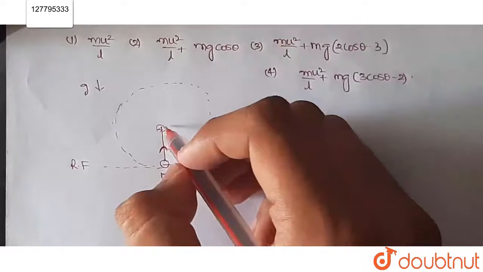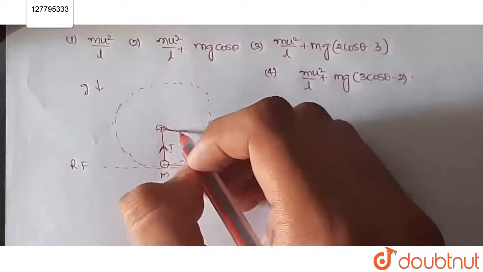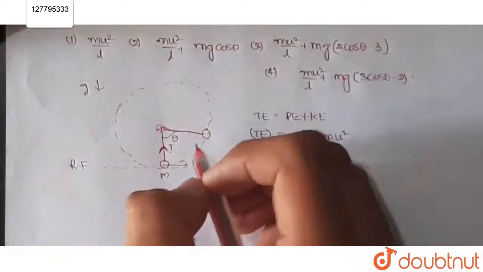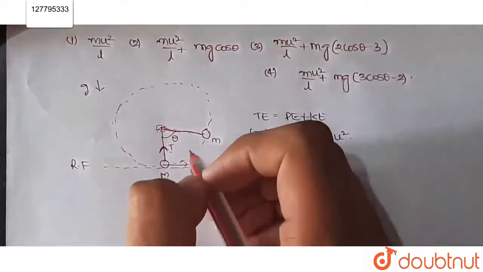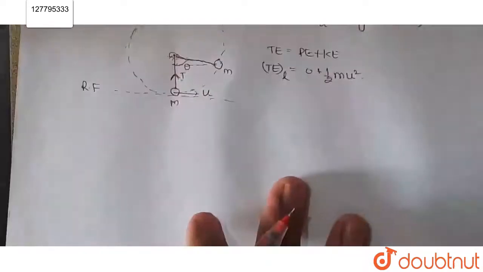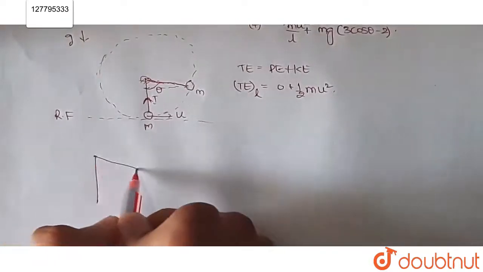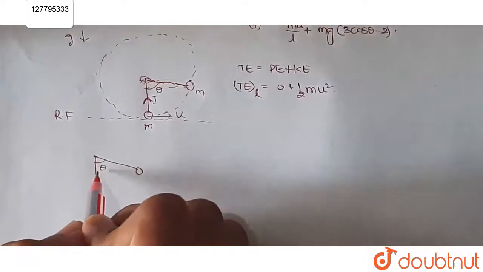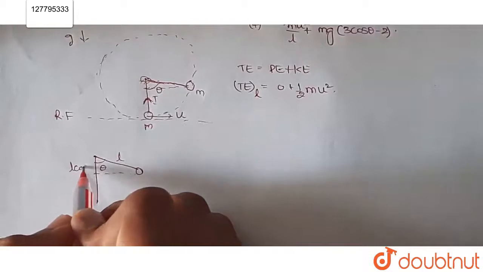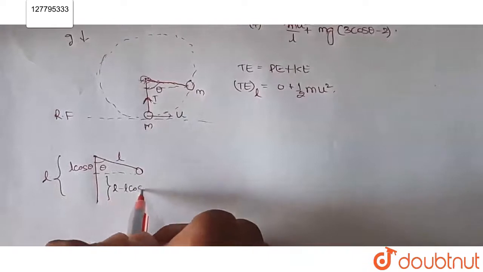Now we are considering an angle theta. So let this be our second position. This is our theta, this is our m. So basically what is this height? See here, this is our height, this is theta, this is l. So this is l cos theta, and this total length is l. So this length is l minus l cos theta.